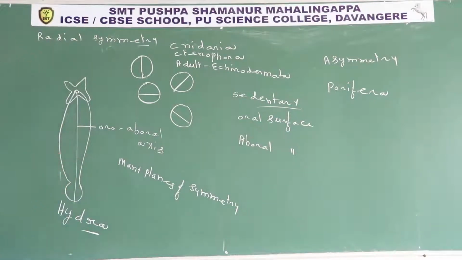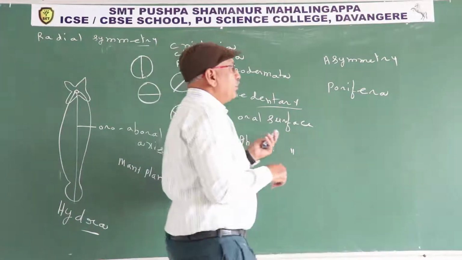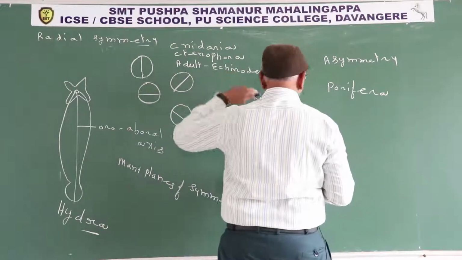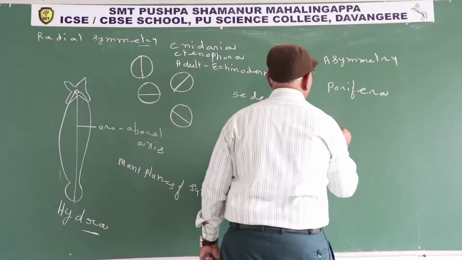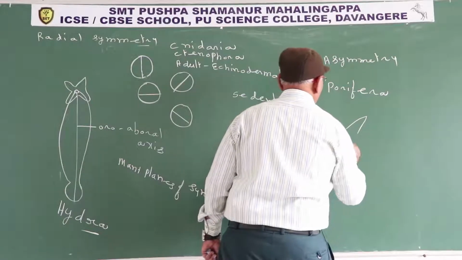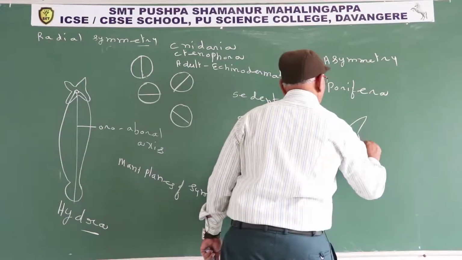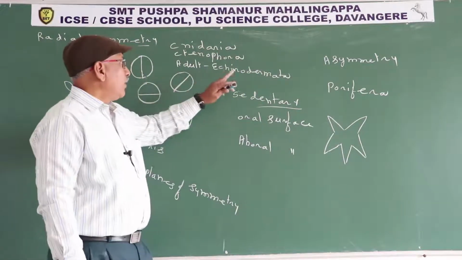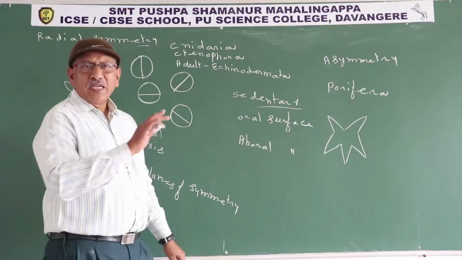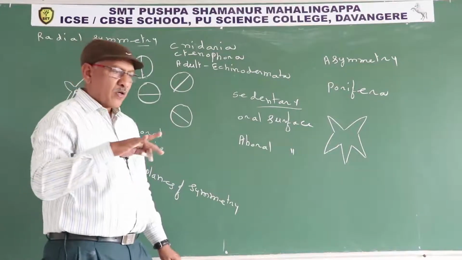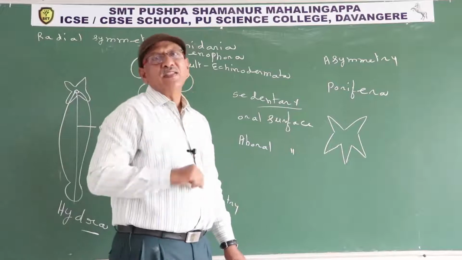Okay, next one, what about Echinodermata? Most of them have 5 arms. The starfish is also an example of Echinodermata. You all know they have 5 arms. Larval forms of Echinodermata exhibit bilateral symmetry. Larval forms are free swimming. For free moving animals, bilateral symmetry is an advantage.